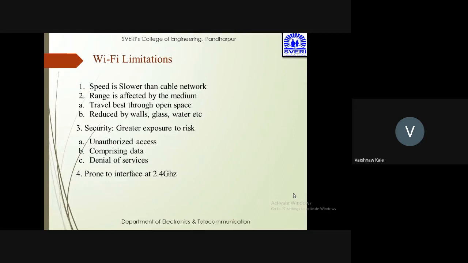Then Wi-Fi limitations are there. Speed is slower than a cable network. Range is affected by the medium. It travels best through open space, but can be reduced by obstacles like walls, glass, water, etc. Security: there is greater exposure to risk, such as unauthorized access, compromising data, and denial of service. Interference at 2.4 gigahertz.